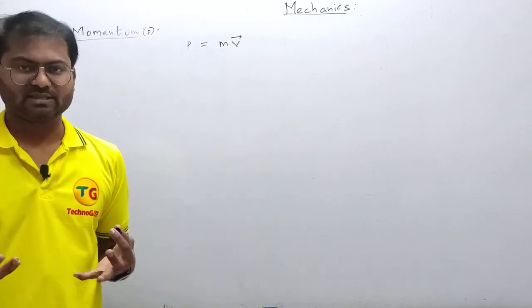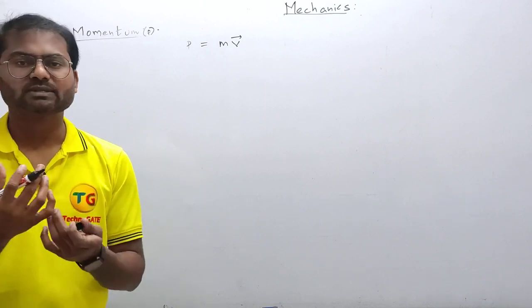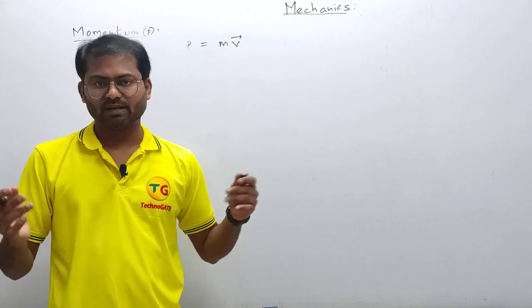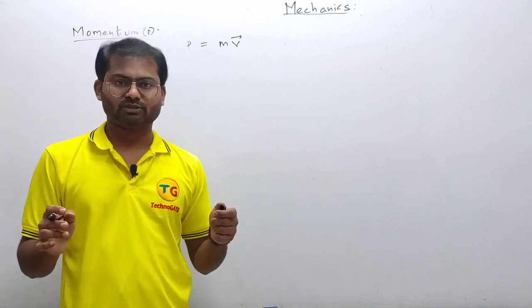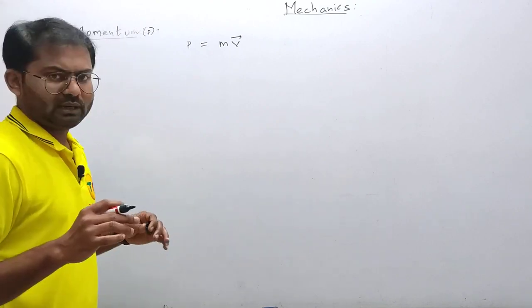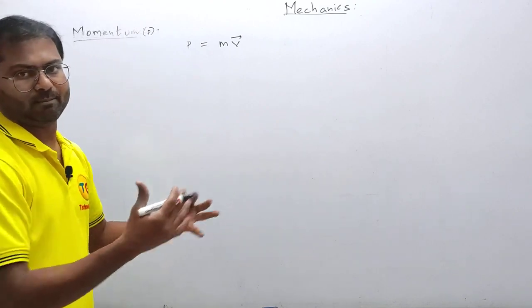But what is the significance? Why are we multiplying mass and velocity? Why can't we multiply something else? That's very important, right? So let's understand this product of mass and velocity by taking an example.